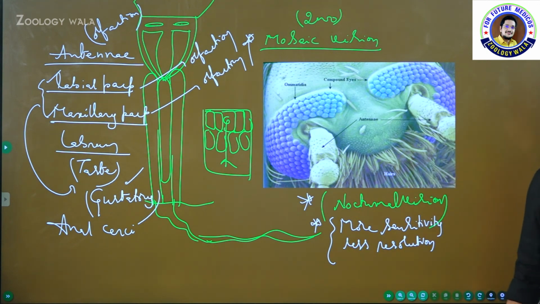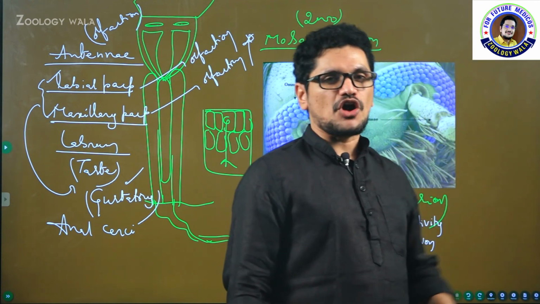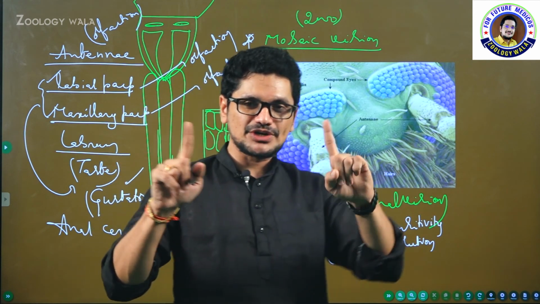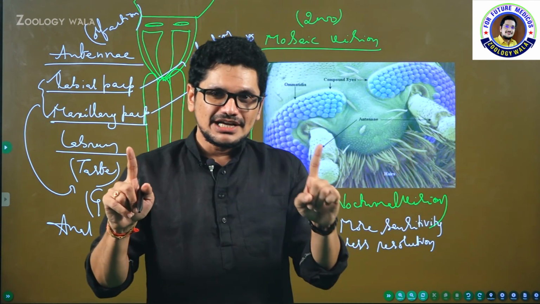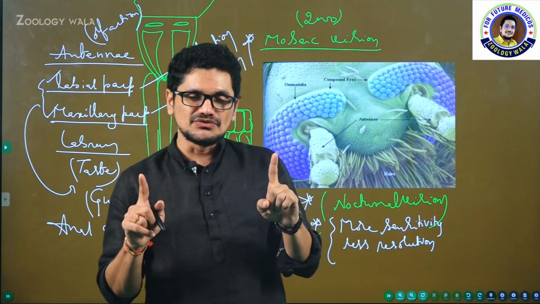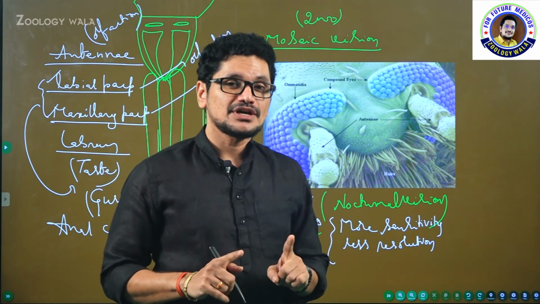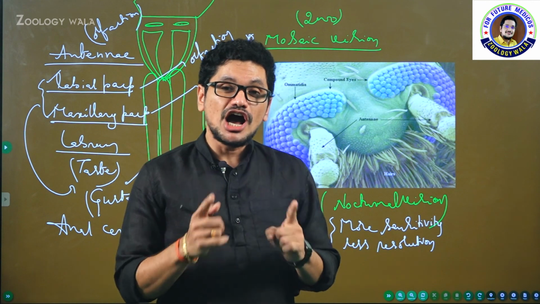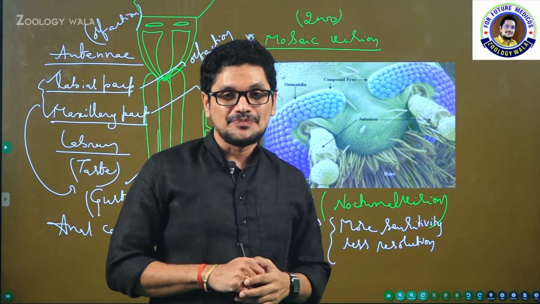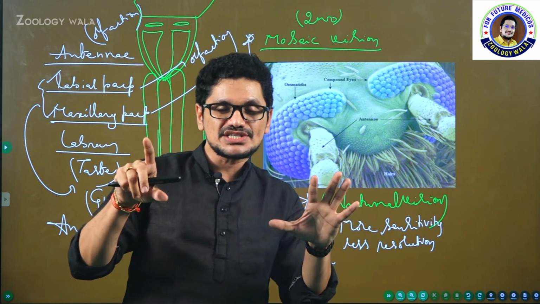And now the only system we have to see is the reproductive system of cockroach. You know, cockroach is a dioecious animal. Both male and female reproductive organs are separately present. How the cockroach is going to be involved in sexual reproduction, how the copulation will take place, what are the different types of structures helpful for reproduction, how many eggs the female cockroach will lay, and what about the lifespan of cockroach. We are going to discuss all this in the next session.